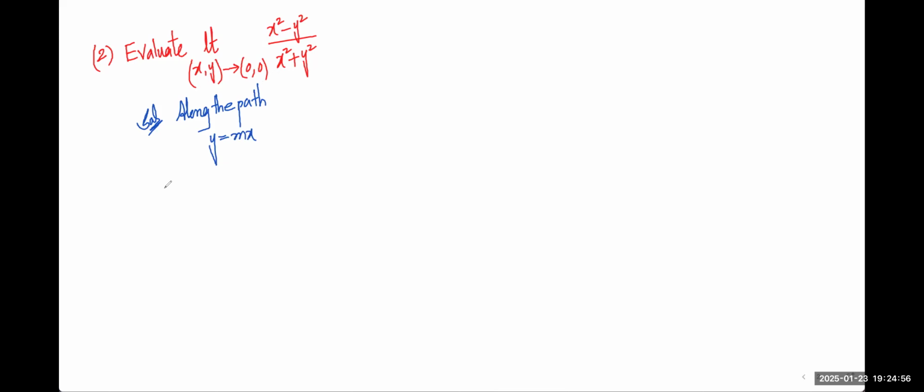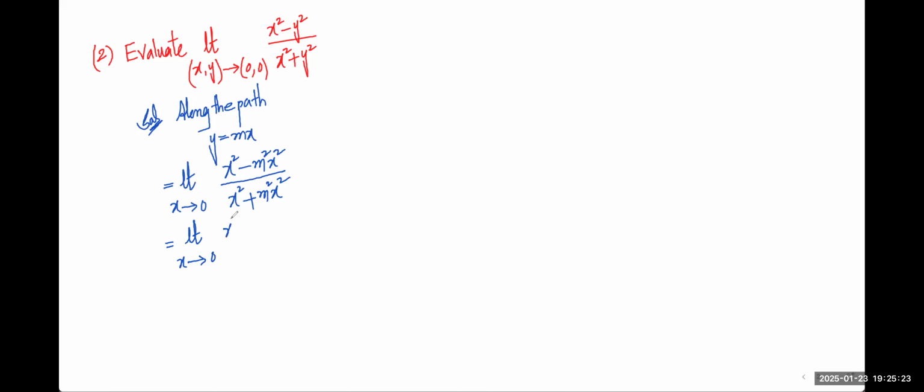So then if you substitute, limit x extending to 0, because we are substituting y value, x square minus m square x square divided by x square plus m square x square, which is equal to limit x extending to 0.